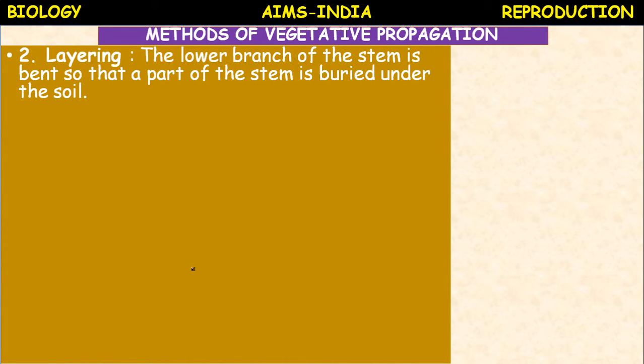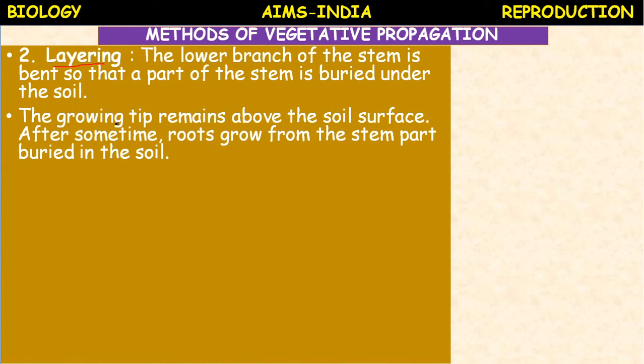Layering is one of the simplest methods. In layering, the lower branch of the stem is bent so that a part of the stem is buried under the soil. That part which is buried under the soil, which is bent, is called a layer, and the process is called layering. The growing tip remains above the soil surface.